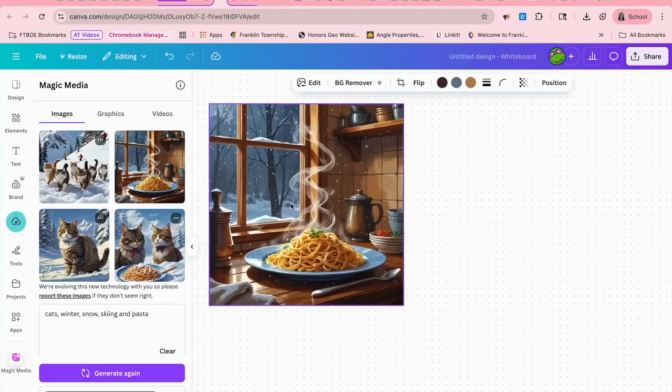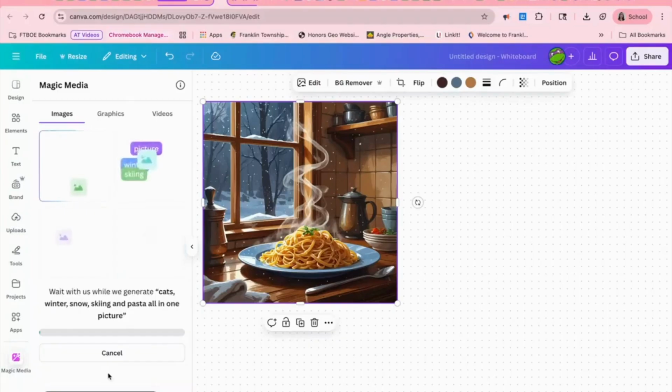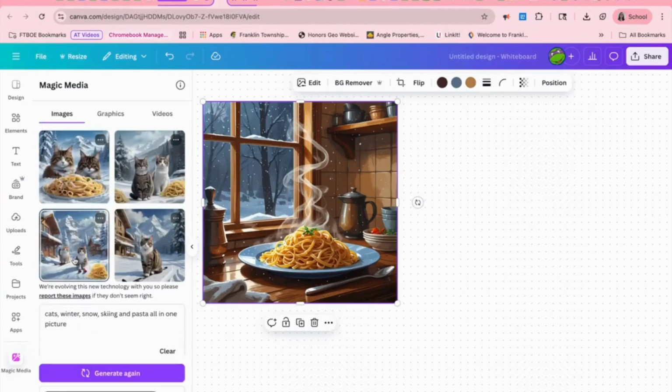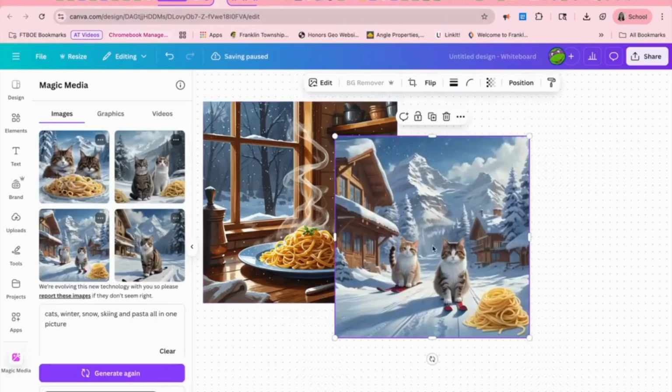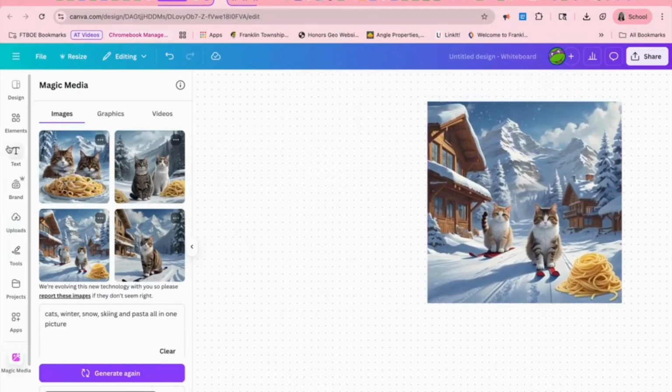And if you don't like the image or it's missing something, for example, this doesn't have the cat in it, maybe you can add all in one picture. This actually also helps with prompting AI. And now you can see another option, and then you could choose those and then try to start to create images or add elements that complement that, using your own creativity, but taking the idea from what AI helped to generate.